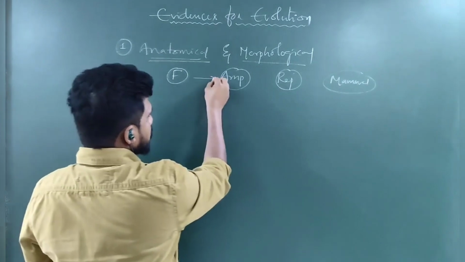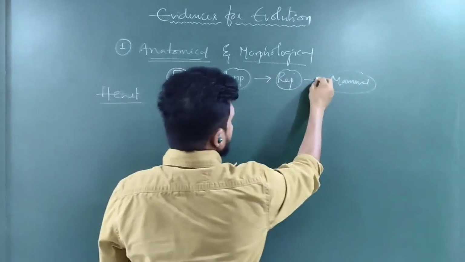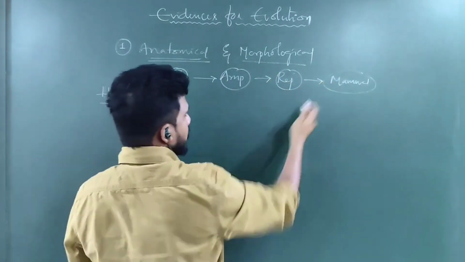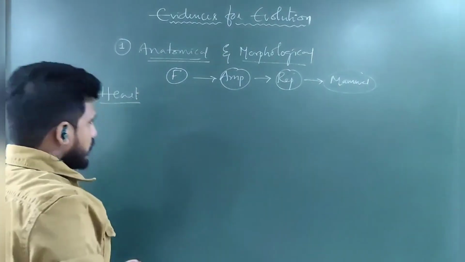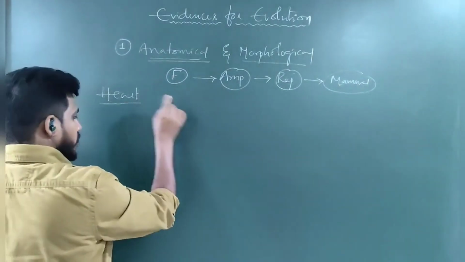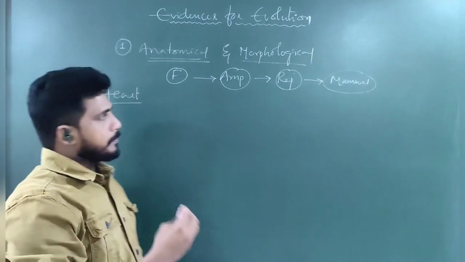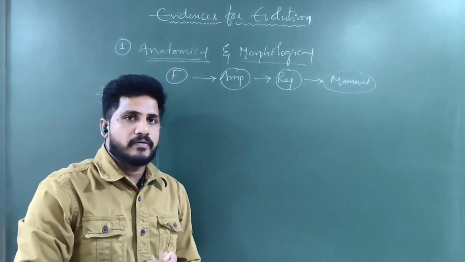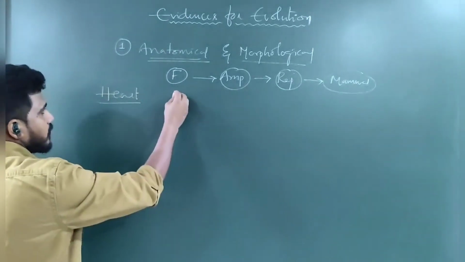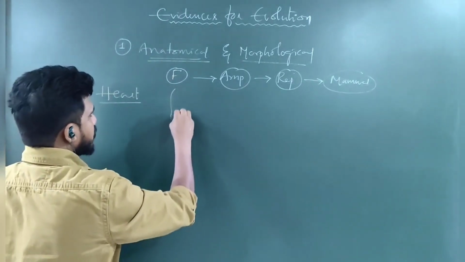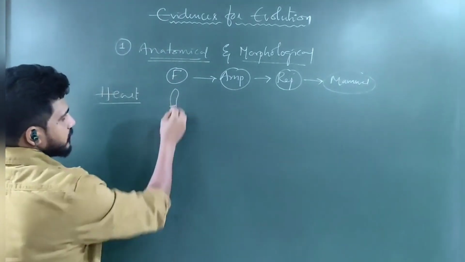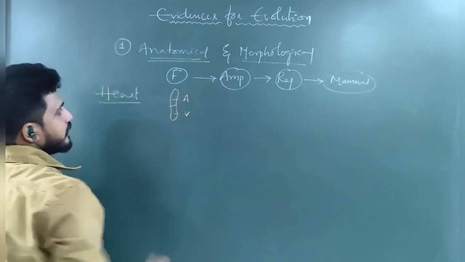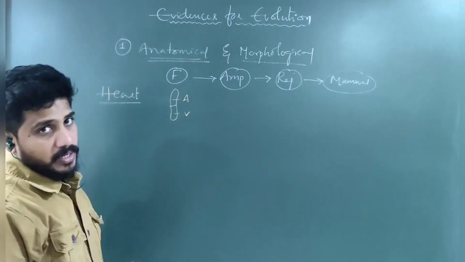This is how higher vertebrates evolved from fishes to mammals. The number of parts is one everywhere, so it is not a matter of the number of parts. Inside the heart of the fish, 2 chambers are present, 1 atrium and 1 ventricle. So that is 2-chambered.